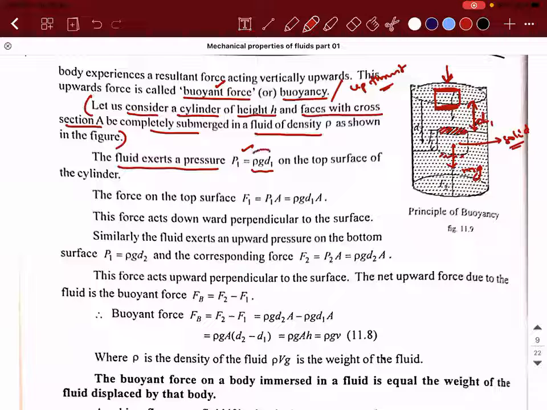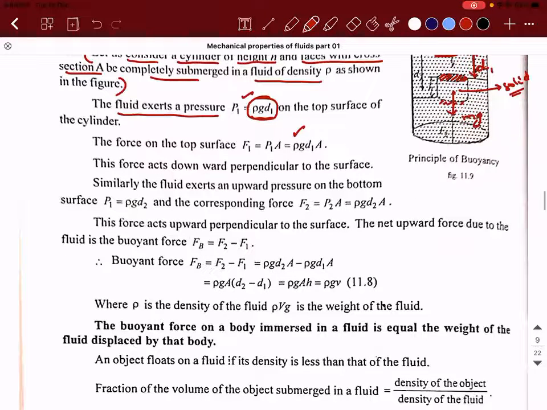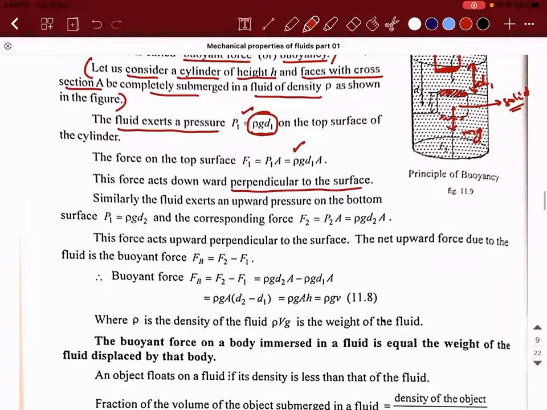If pressure is rho g D1, what will be the equivalent force acting on it? Force is equal to pressure into area, so that will be rho g D1 multiplied by the cross-sectional area A. Accepted? Is there any doubt till this step? The force acts downwards and perpendicular to the surface, so the force here will be in the downward direction.